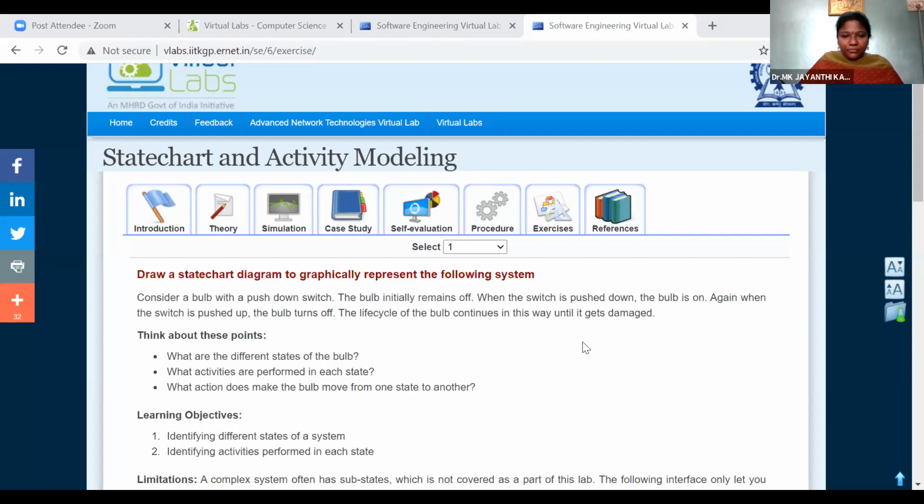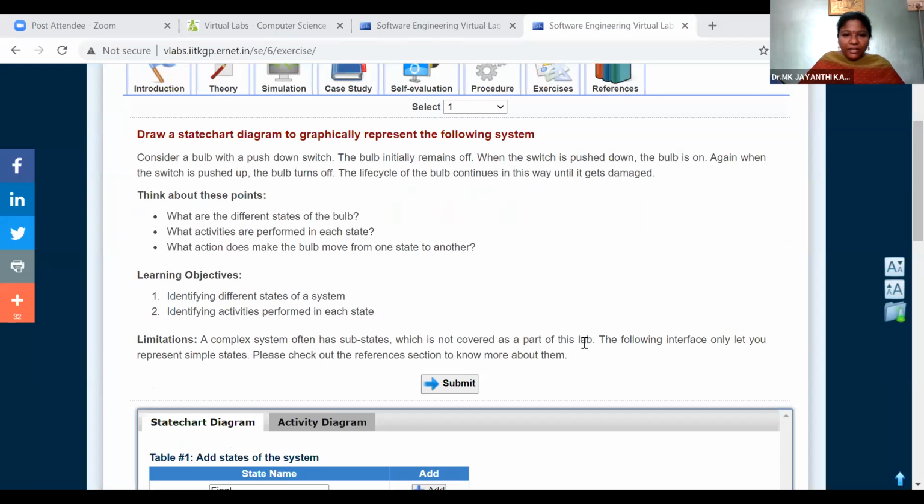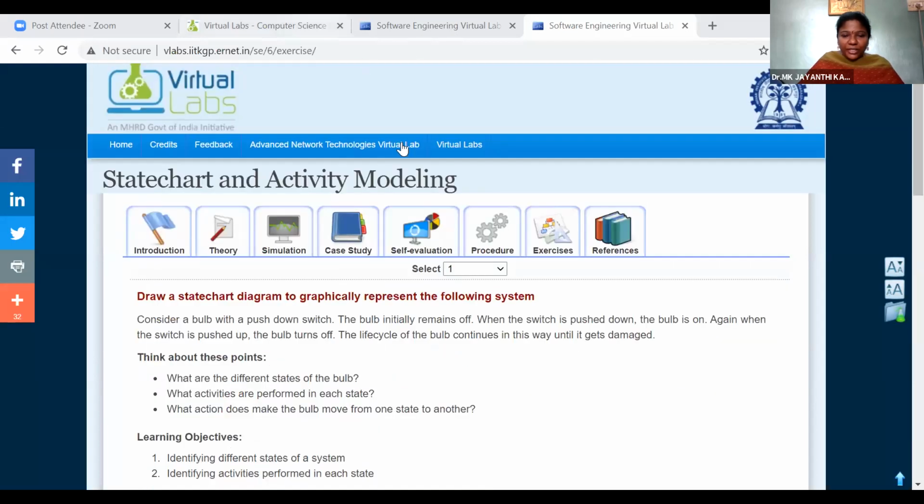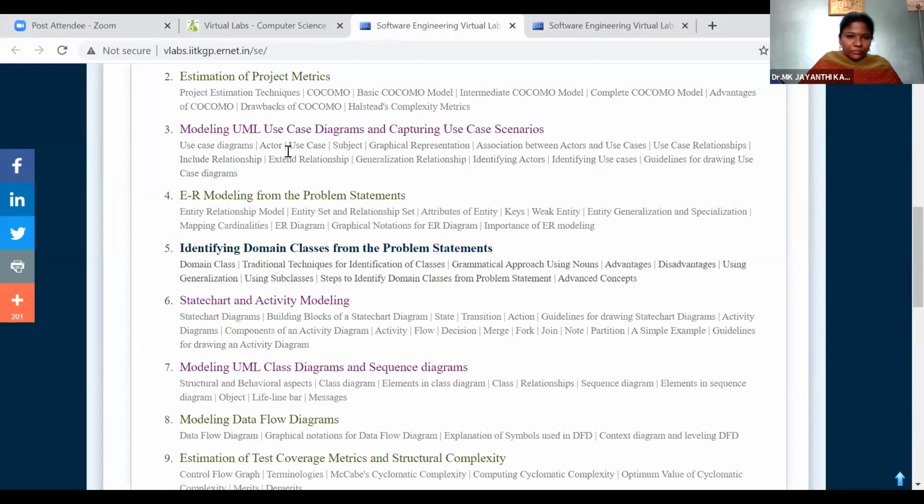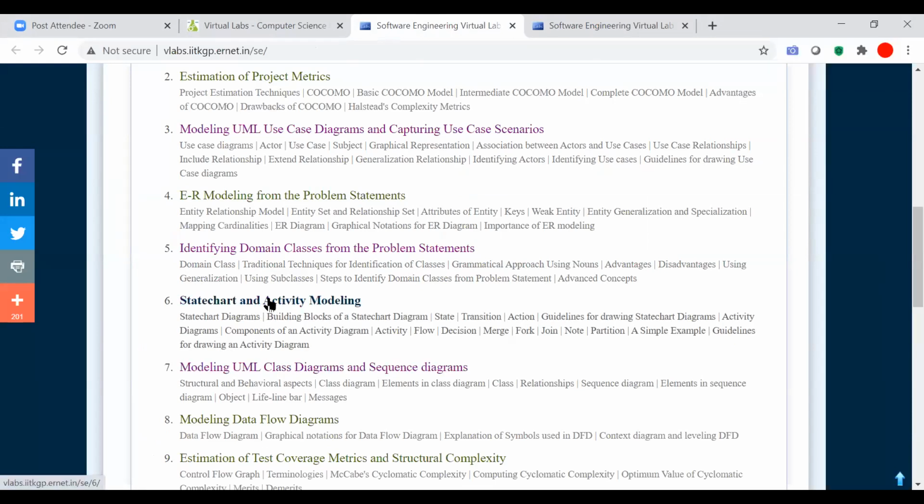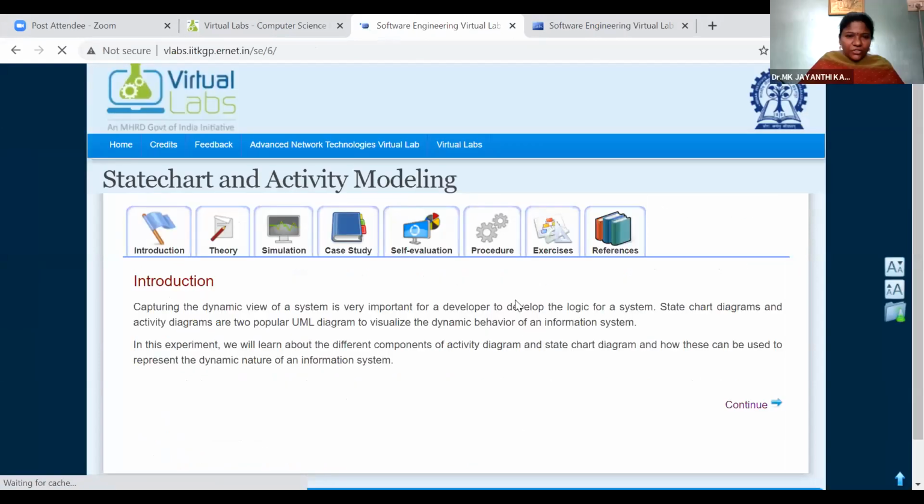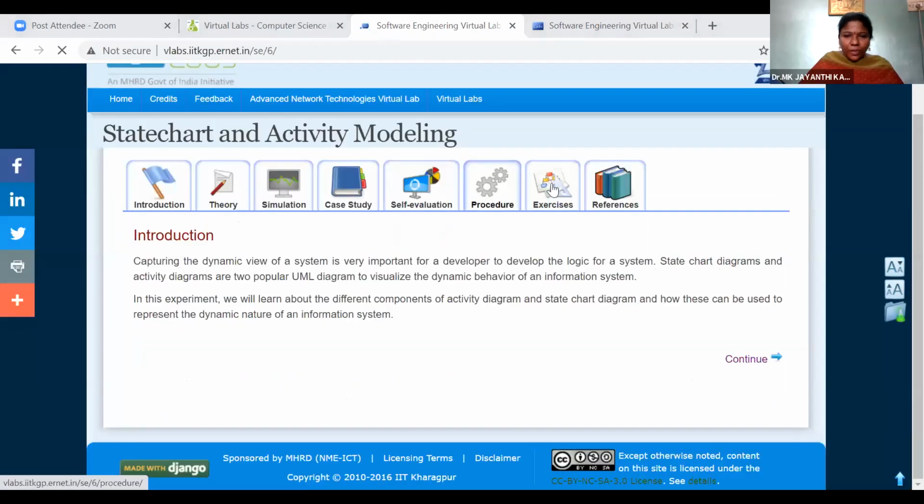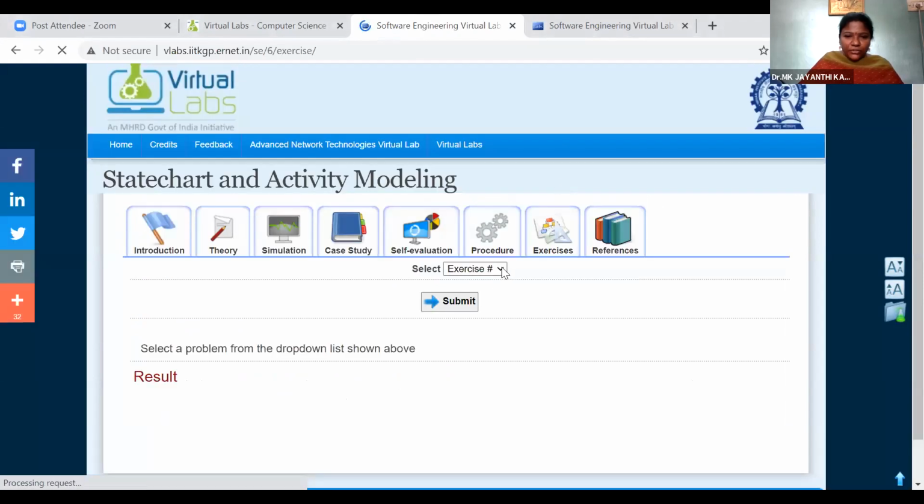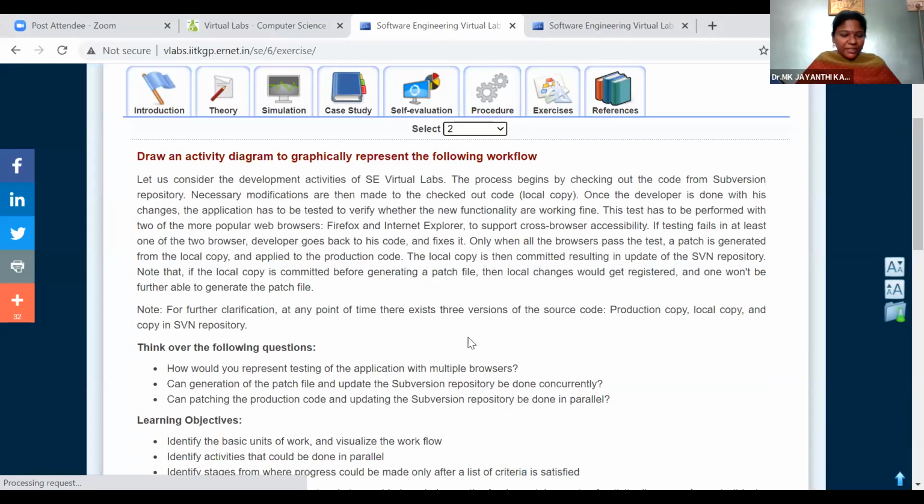Okay, any doubt in the state chart diagram? They have given you another example also, which you can try. Shall we go to the next topic? They have given you one more example for the activity diagram also. So they have given you a second problem statement specification.